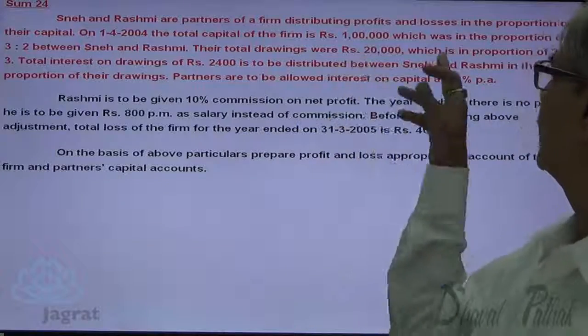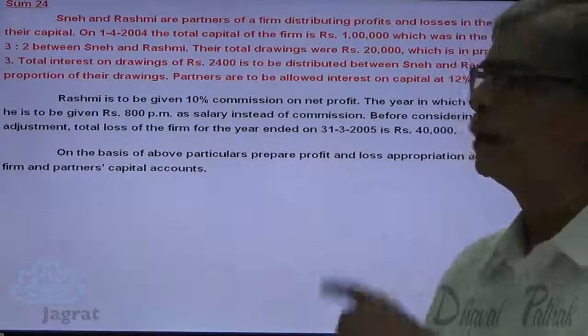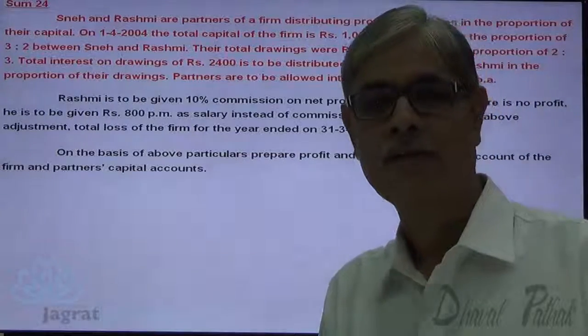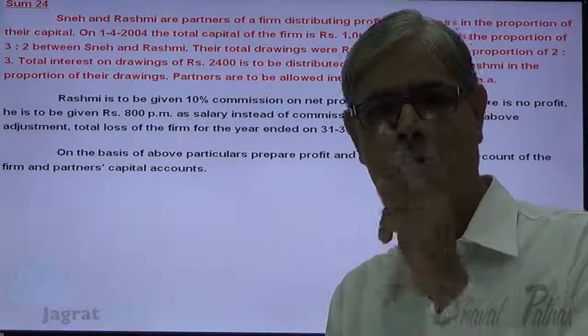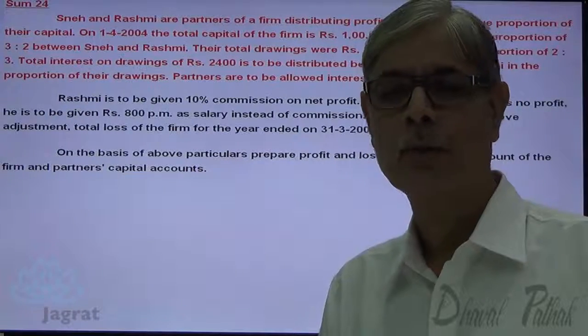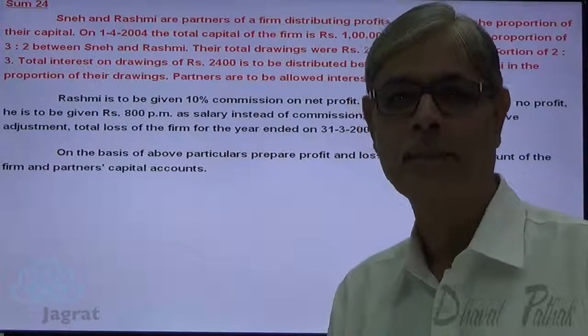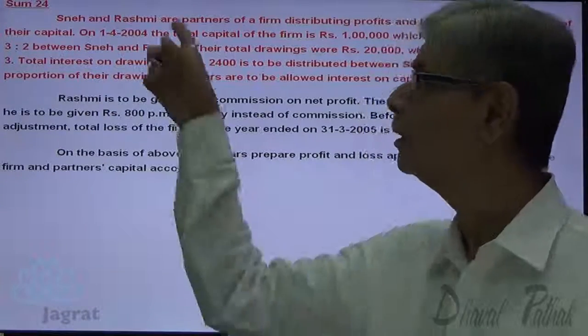Total drawings were 20,000, which is in the proportion of 2:3. So 20,000 into 2 by 5 is the drawings of Sneh and 20,000 into 3 by 5 is the drawings of Rashmi.